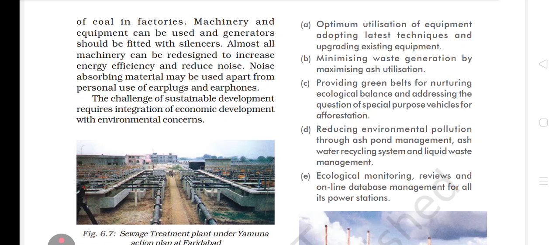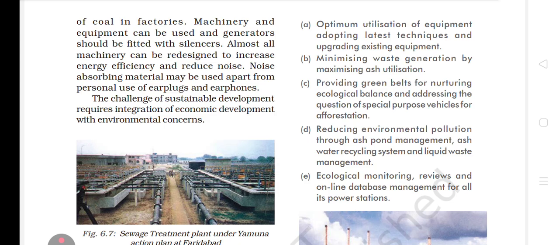First of all, the question is, what do you understand by sustainable development? Sustainable development is a development that takes place without harming the environment, with concern that we have to save our resources for future generations as well. So it requires integration of economic development, that means connection of economic development with environmental concern.